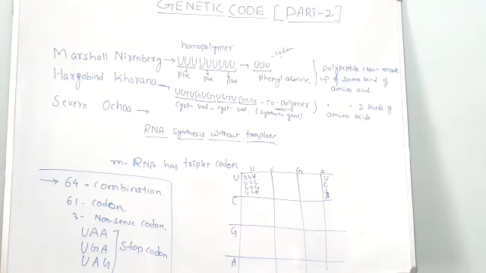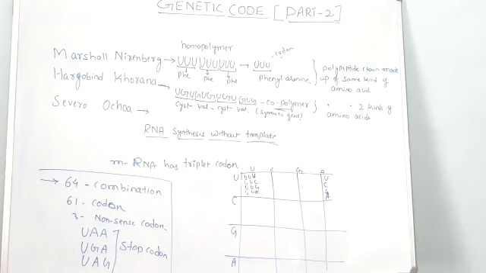In each square, four possible types of triplet codes are going to form. So if you count the entire chart, the total square boxes, you will get 64 possible combinations of codons, and these codons are going to code for how many types of amino acid? 20 different types of amino acid.